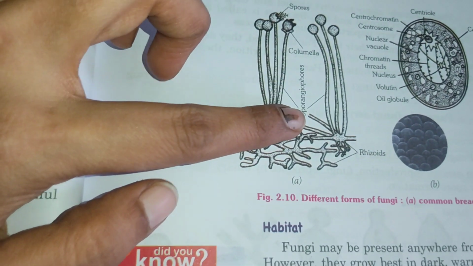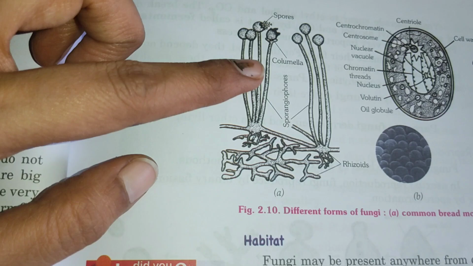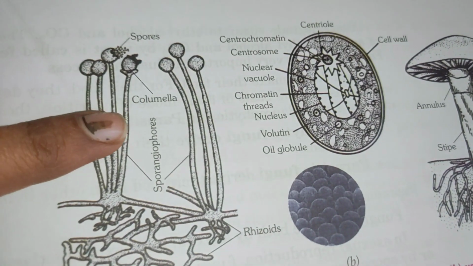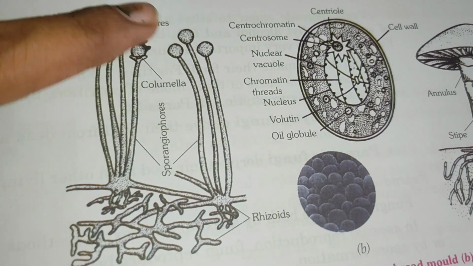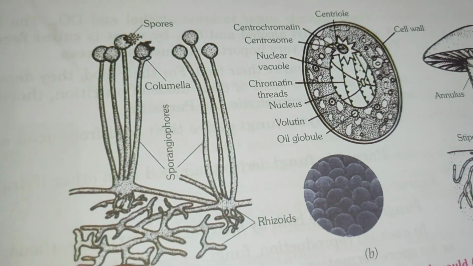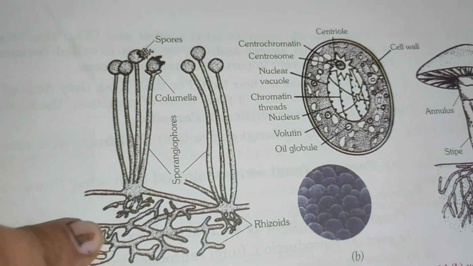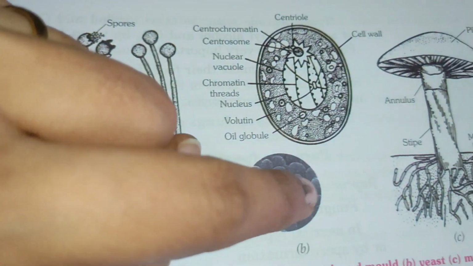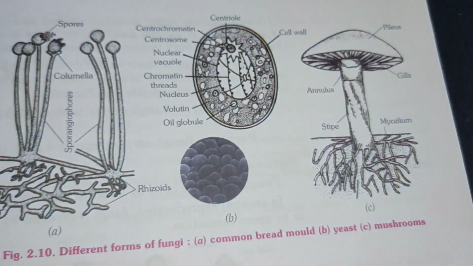The molds reproduce by both sexual and asexual methods. So we can see here common bread mold. See how it is. Spores are formed, sporangiophores. These branches are called rhizoids. And here is yeast, we can see. And this is mushroom. So like this.